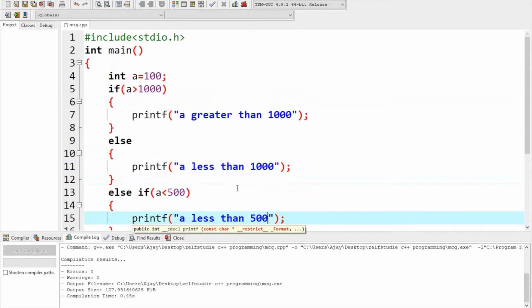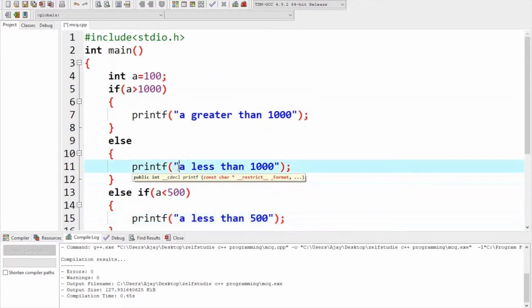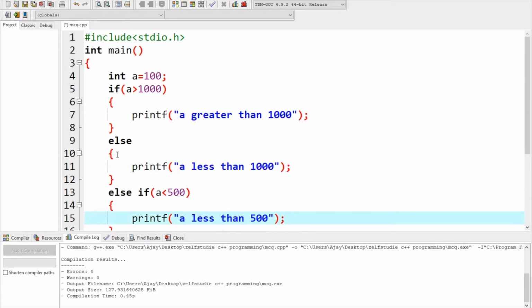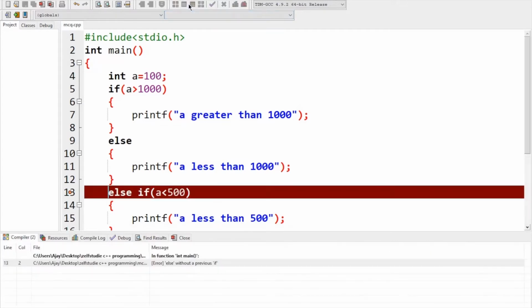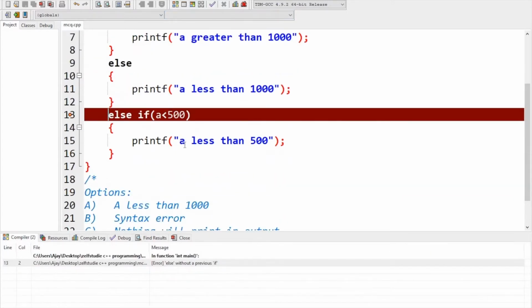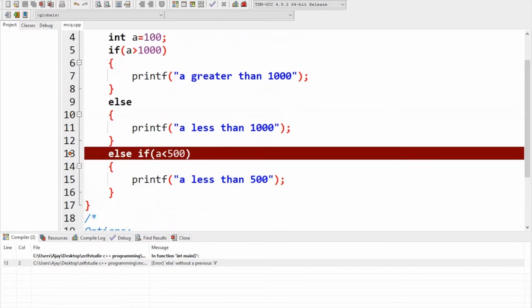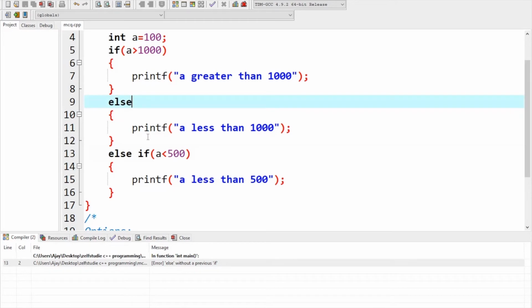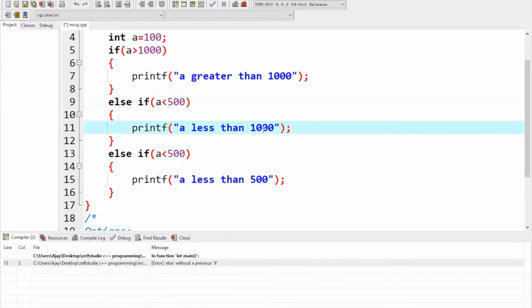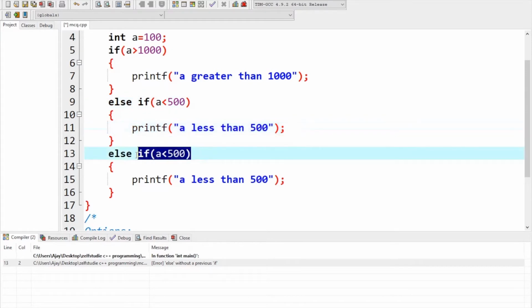You know what will happen now? It will only print a less than 1000. It will not print a less than 500 because here we are saying another else if. If I run this, let us see, there is an error. What's the error? Else without a previous if. So you should not keep else if here. You have to keep else if a less than 500 here, and we have to print another else here.